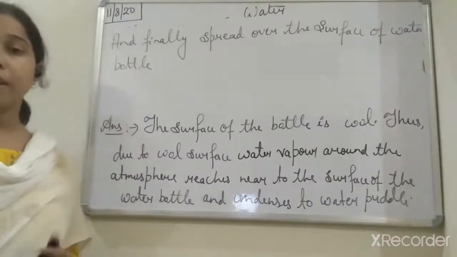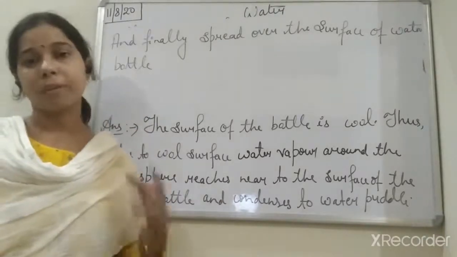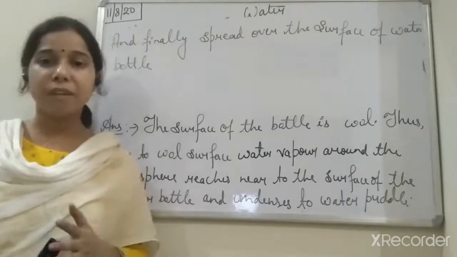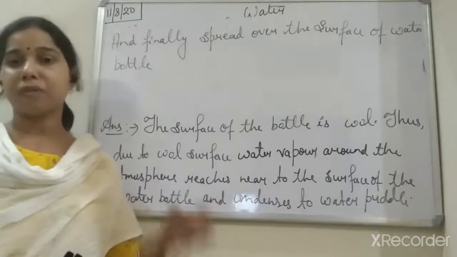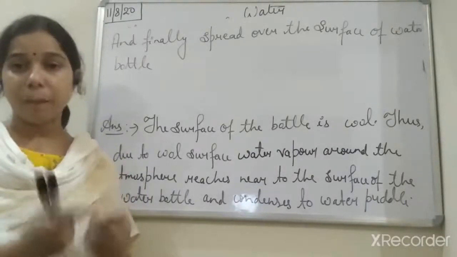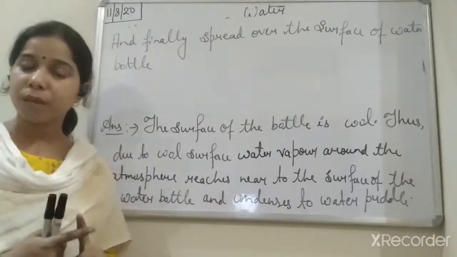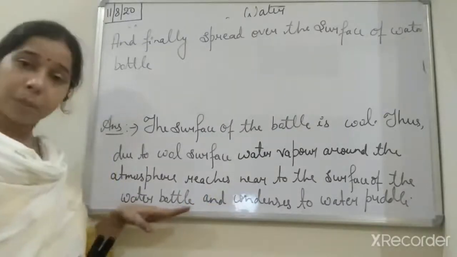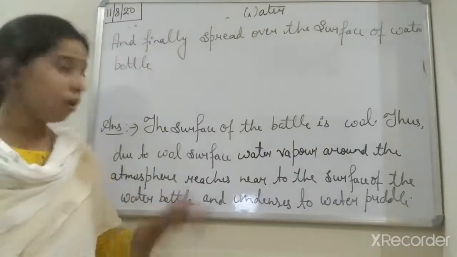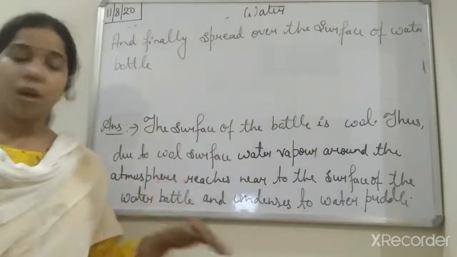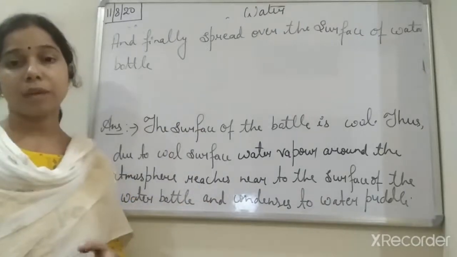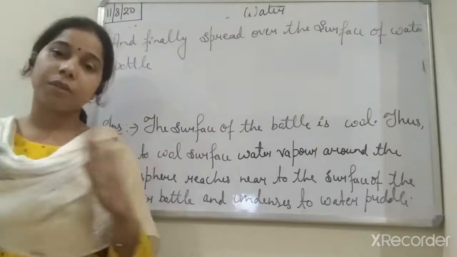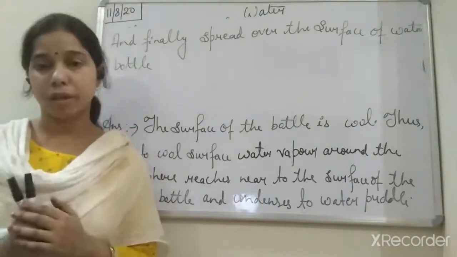So basically, what happened is that when you take out the water bottle from the fridge and leave it undisturbed for some time, then due to the process of condensation, the water vapor present in the atmosphere, as it comes near the surface of the water bottle, since the temperature is low, gets converted into a water puddle and spreads over the surface.